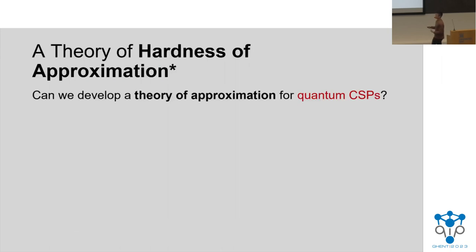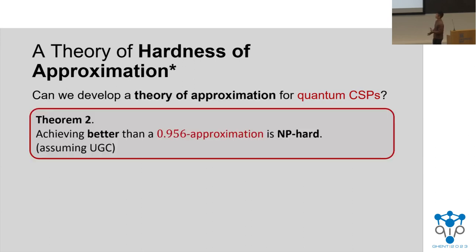The second theorem is about developing a more robust theory of approximation, which applies not just to SDPs, but to any classical algorithm. In that regard, we are able to show that doing any better than a 0.956 approximation is NP-hard, assuming unique games. And this should really be viewed as an analog of the result of KKMO, but in that case, they were able to exactly match the Goemans-Williamson algorithm.